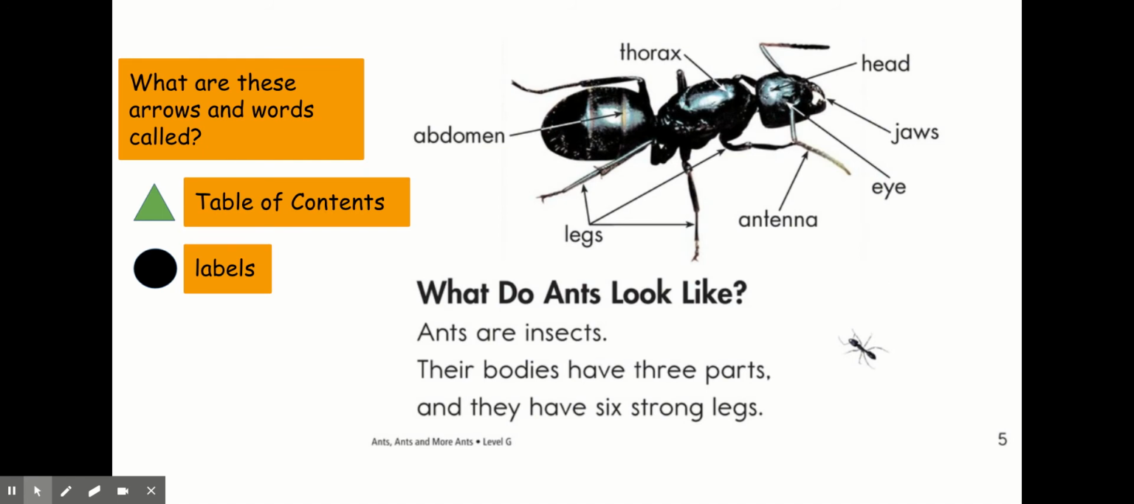What do ants look like? Ants are insects. Their bodies have three parts and they have six strong legs. So take a look here. We have labels pointing to the different parts. We have the abdomen, it's pointing here. The thorax is this section here, the head. And if I look at these labels, they're pointing to little parts, the jaws, the eye, antenna. And here I have three arrows pointing to three slim legs. What are these arrows and words called? The table of contents or labels?